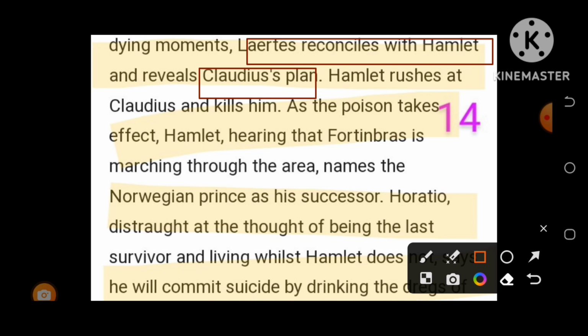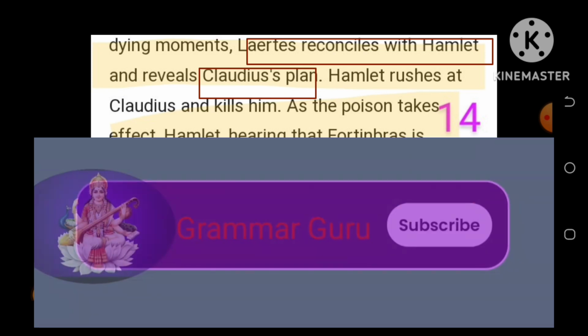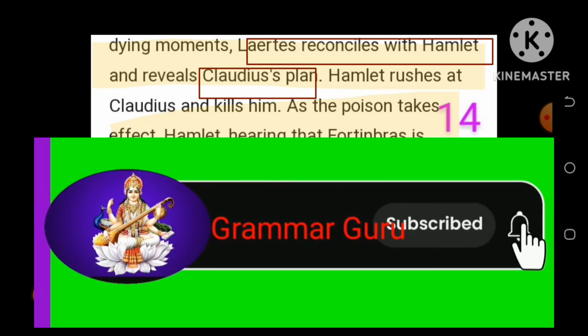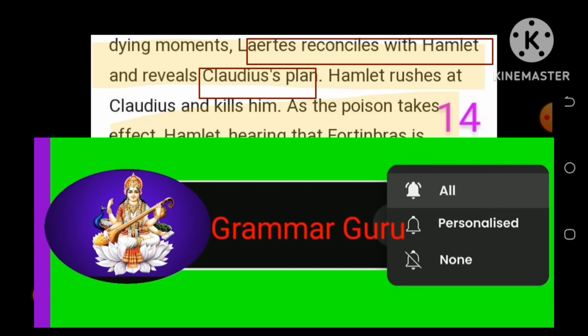And it had happened. Prince Hamlet drank that poisonous beverage, and he was on the verge of death.